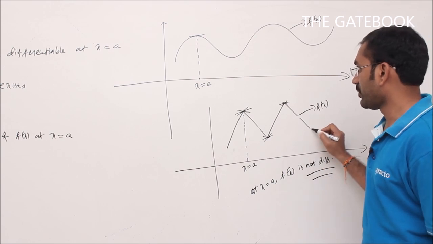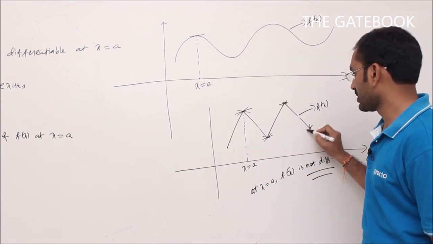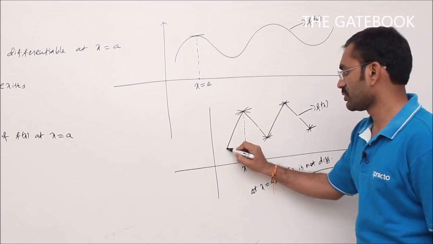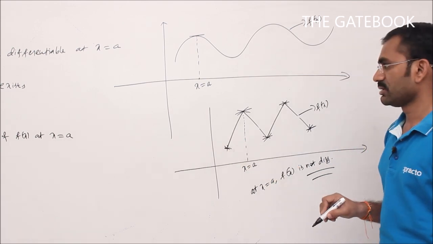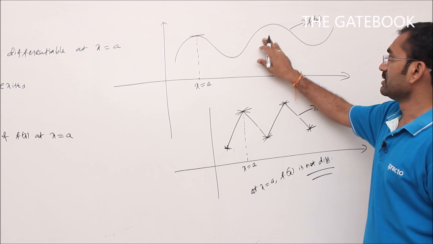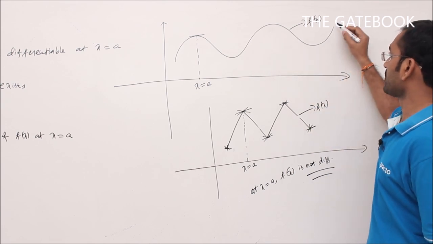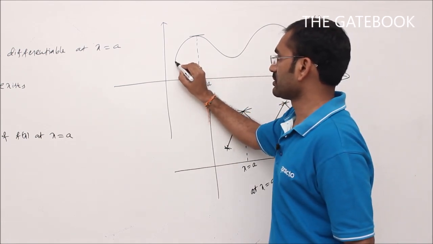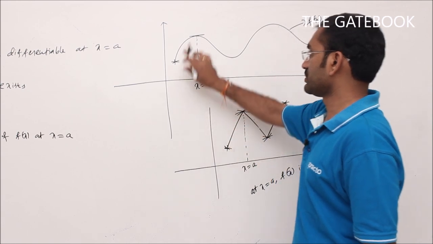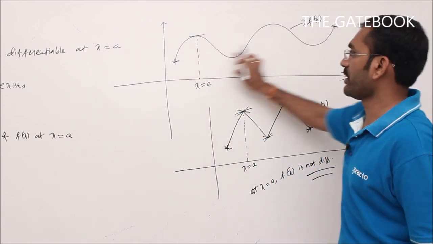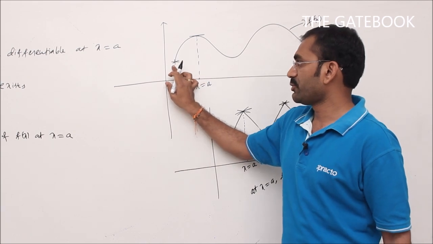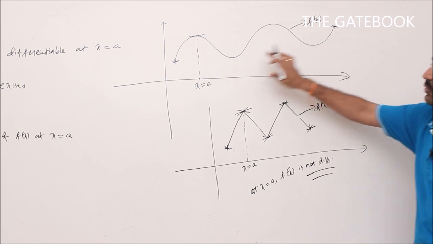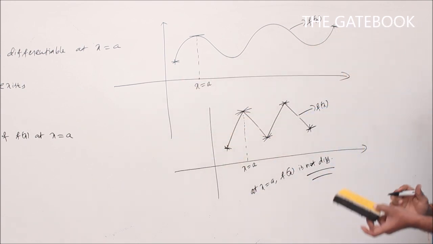See here, endpoints also. At endpoints also, we can draw more than one tangent. Slope not unique, so not differentiable. Here also more than one tangent. So if you take a smooth curve, at n points you can draw more than one tangent. So I can say that a smooth curve is always differentiable except at n points. Because at n points you can draw more than one tangent, slope is not unique. So at those n points, the given function is not differentiable.